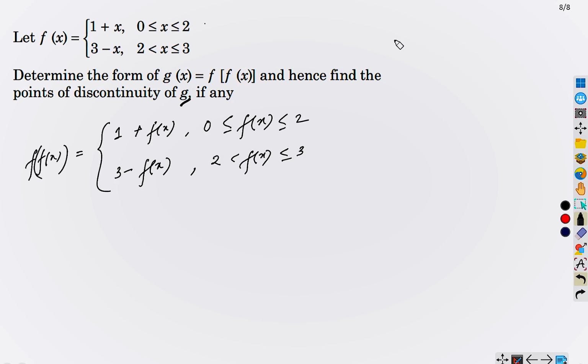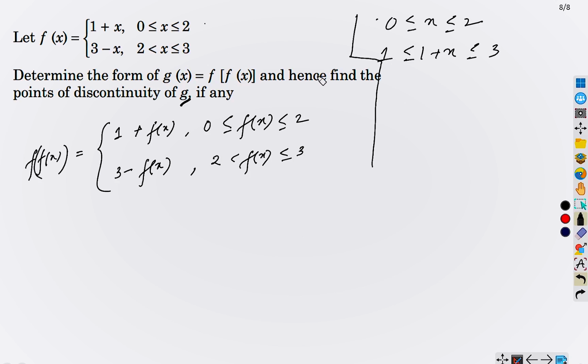It is just some calculation, nothing more. When x varies from 0 to 2, we have f(x) is 1 plus x, therefore 1 plus x varies from 1 to 3, correct?